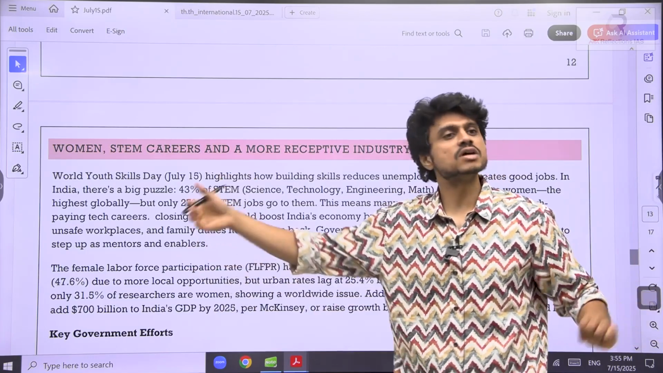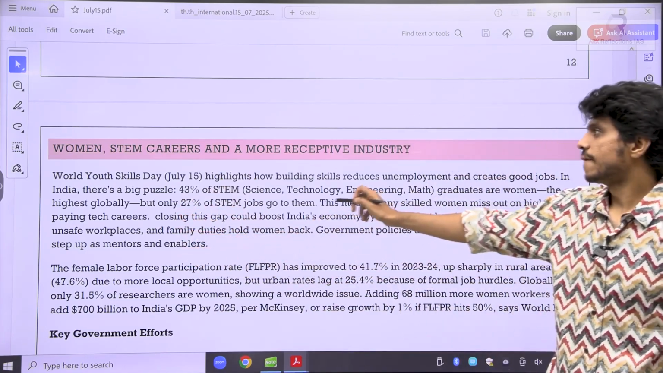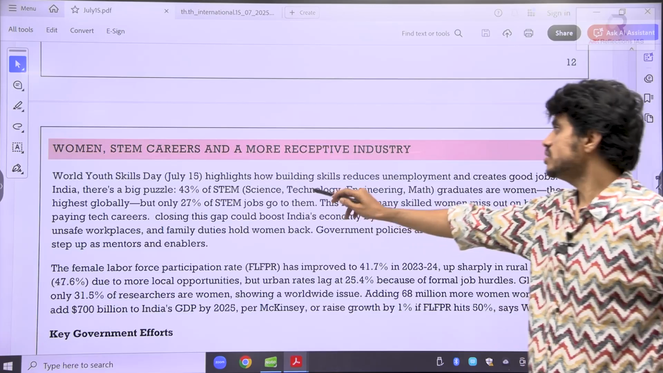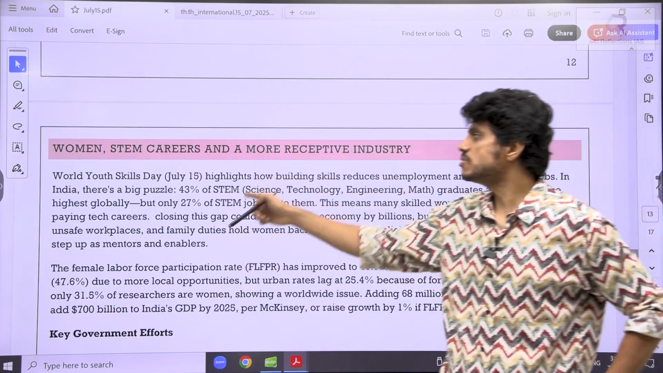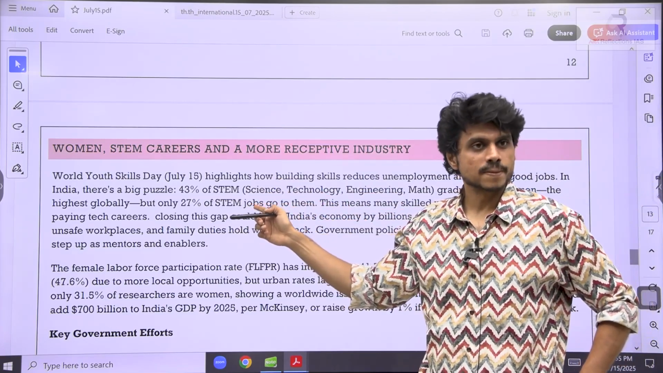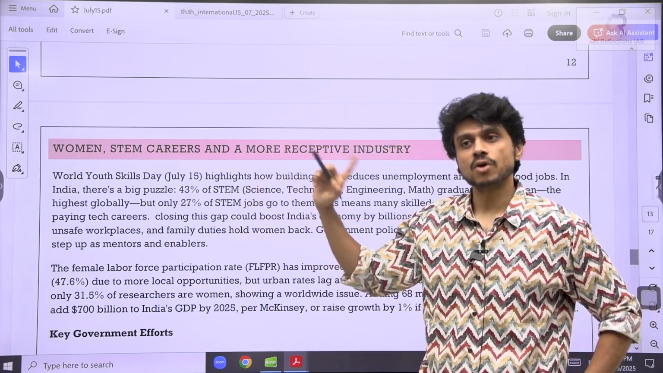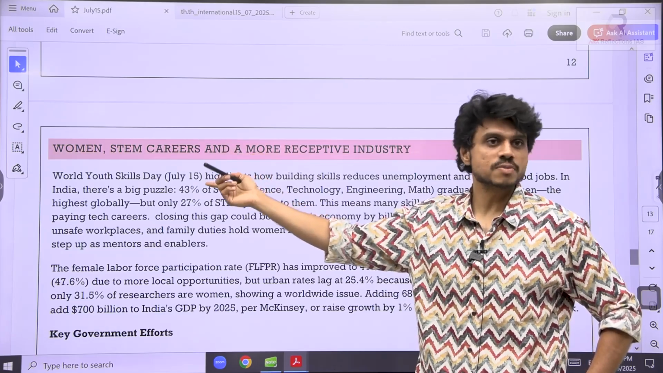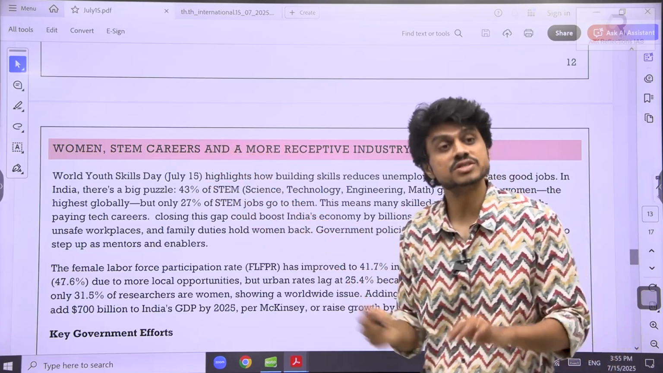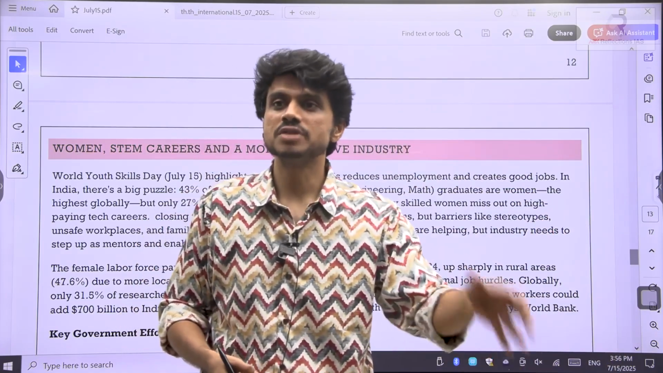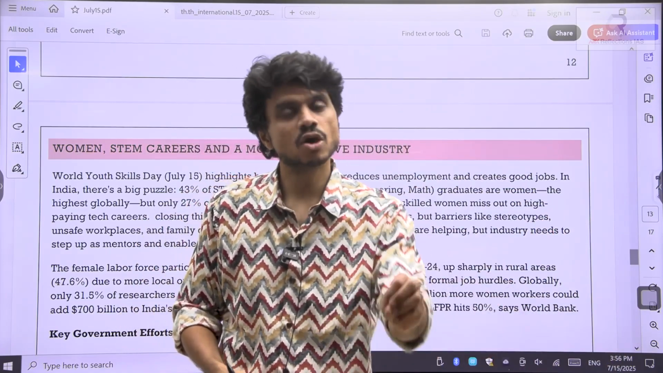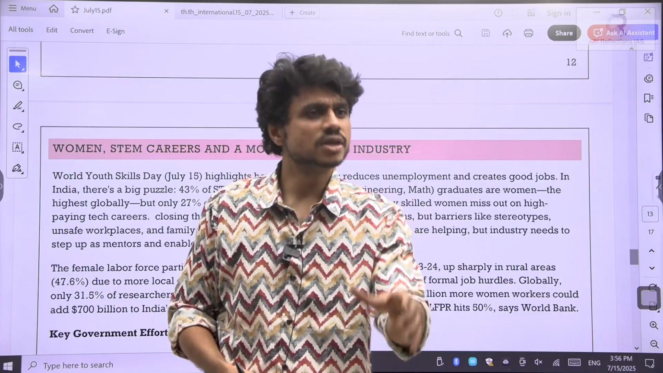Now here they are also giving us additional insights. See here, there is a big puzzle. 43% of science, technology, engineering and math graduates are women, but only 27% of the jobs are given to them. So again there is a paradox. Women are almost 43%, but not everyone is present. That's what I discussed yesterday. They have some social roles also, care related responsibilities. They are taking care of the family, the household things, maternity leave, all those things.